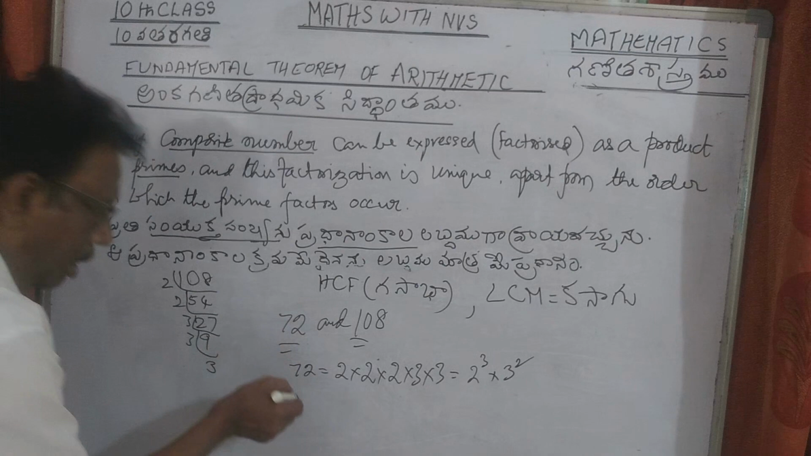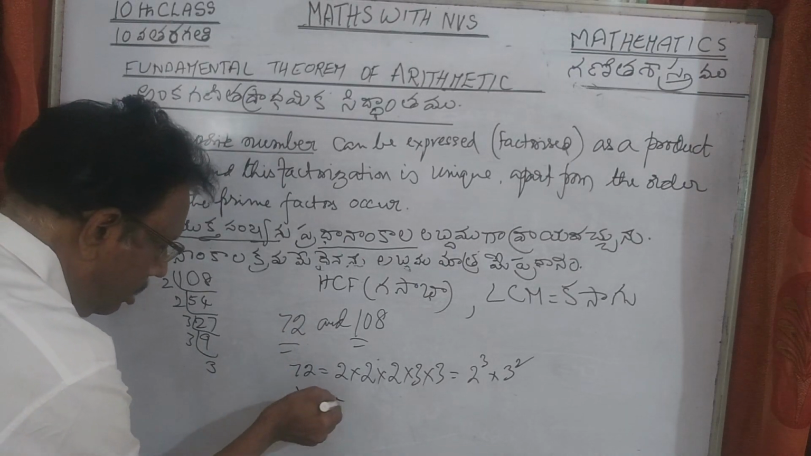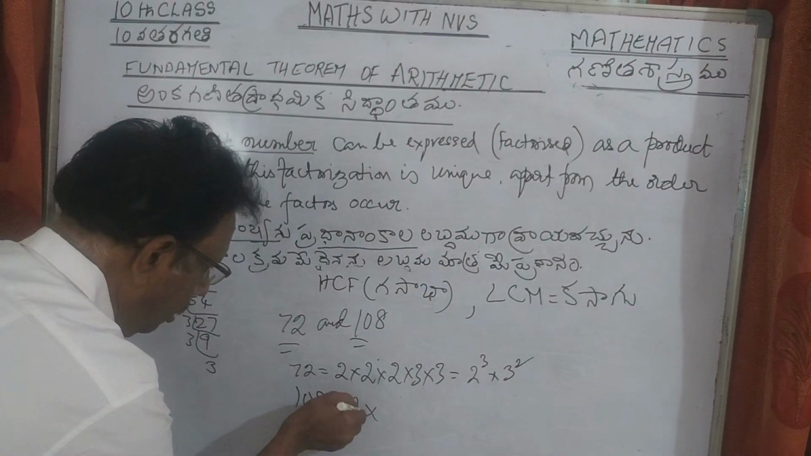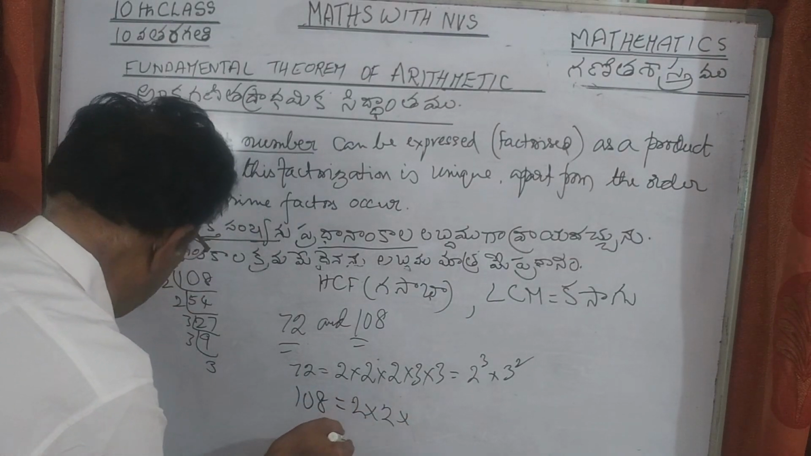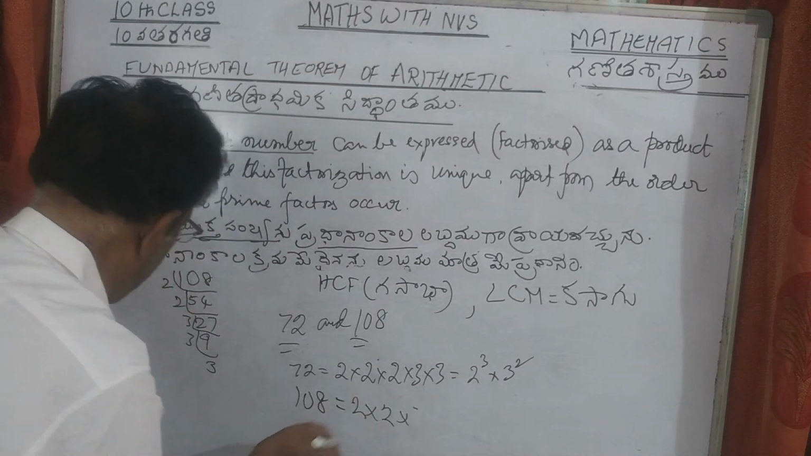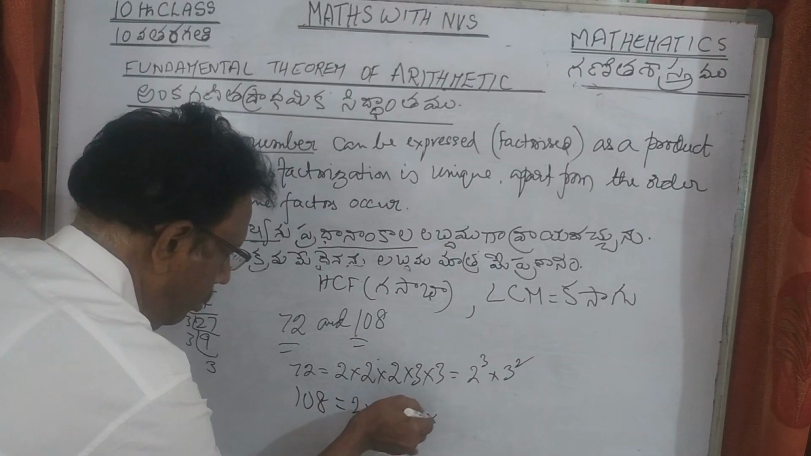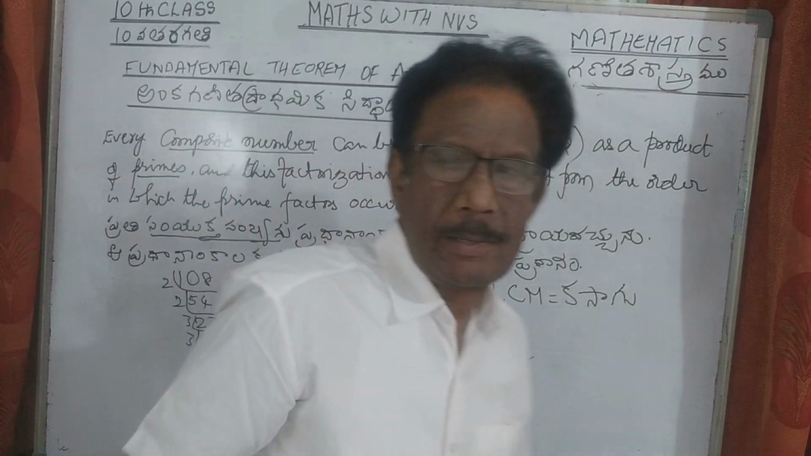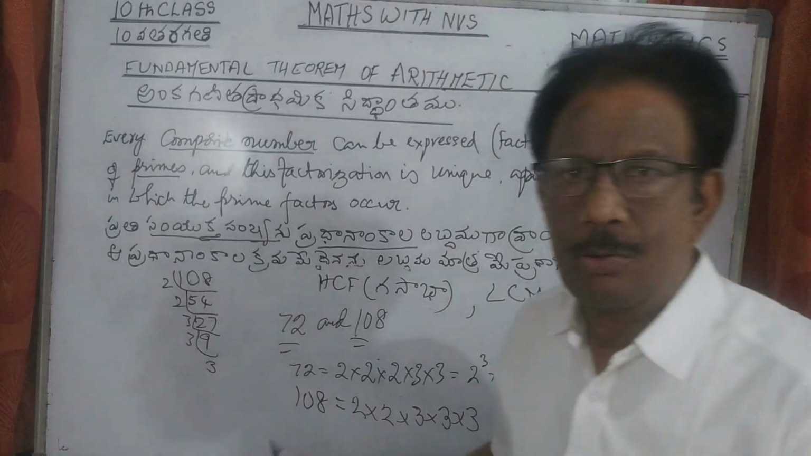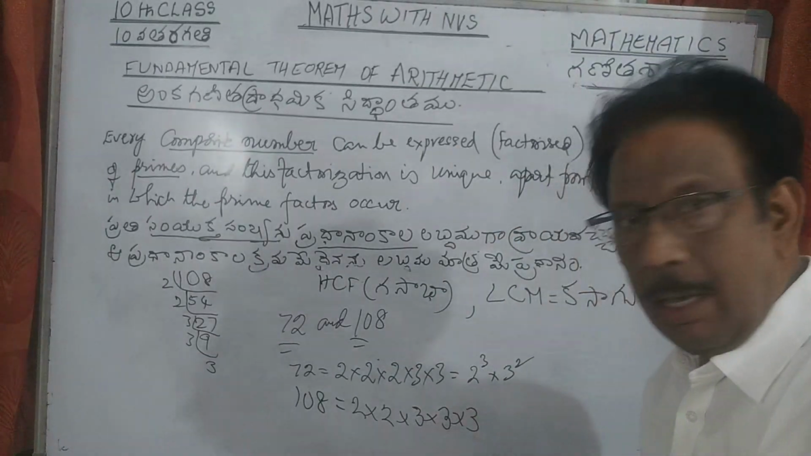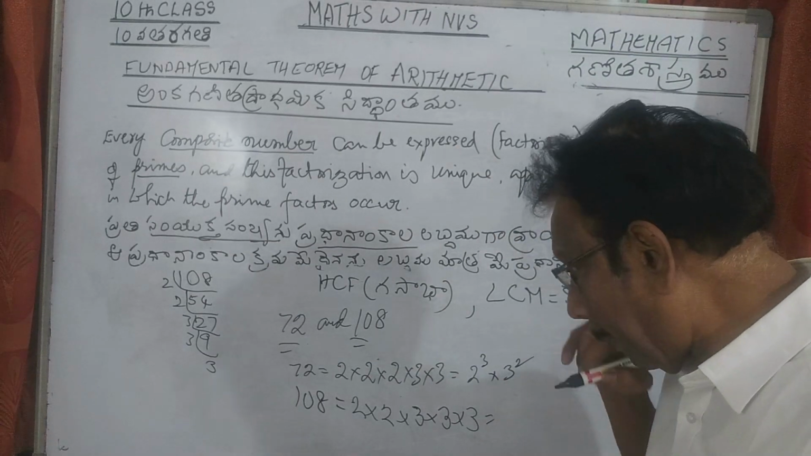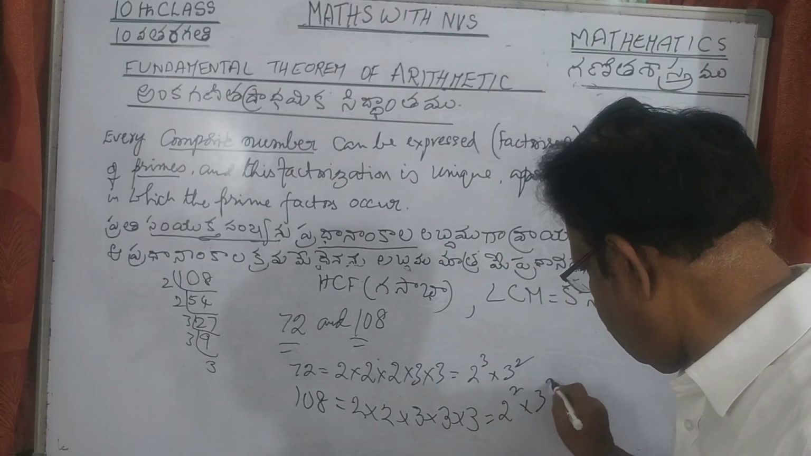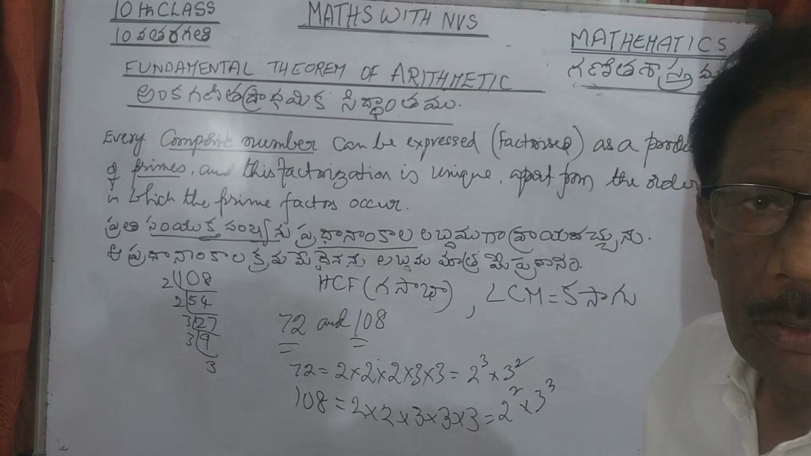So what is 108? 108 is equal to 2 into 2 into 3 into 3 into 3. Understand? See, look at this. See the factors. All are prime numbers only. I resolved these two numbers into prime factors. So again, put it in the exponential form. This is 2 square into 3 cube.